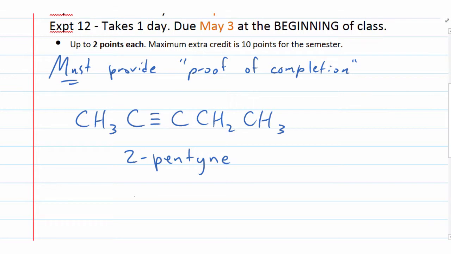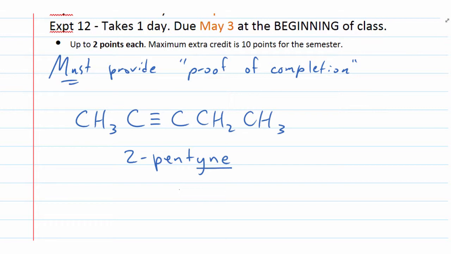First of all, let's talk about the suffix YNE. Where does that come from? Triple bond, right. We have a triple bond, ends with YNE. If this was a double bond, it would end with ENE, and if they're all single bonds, it would be ANE.